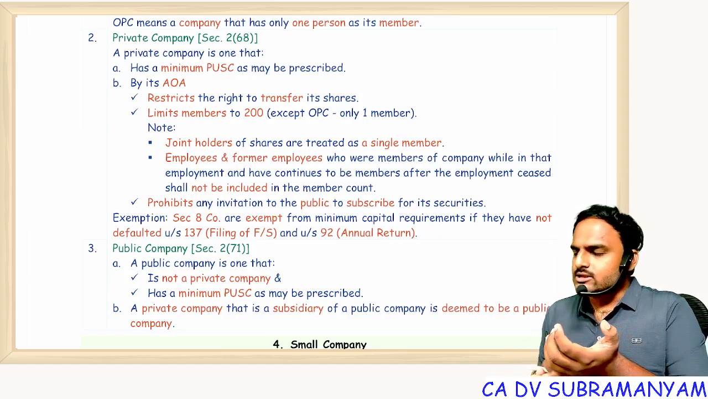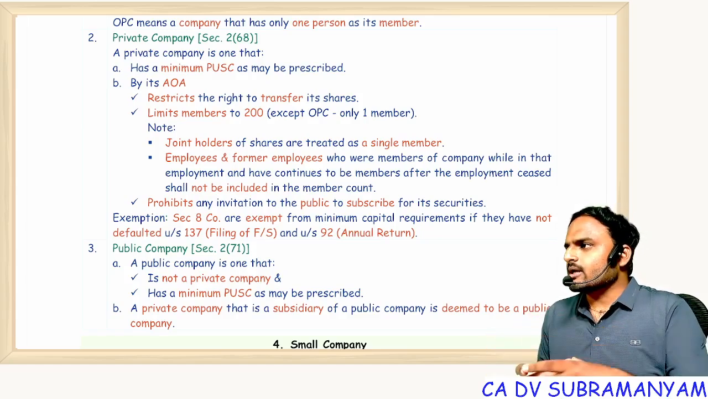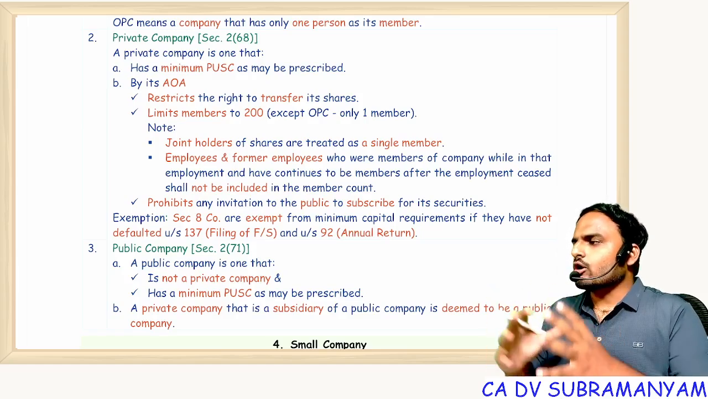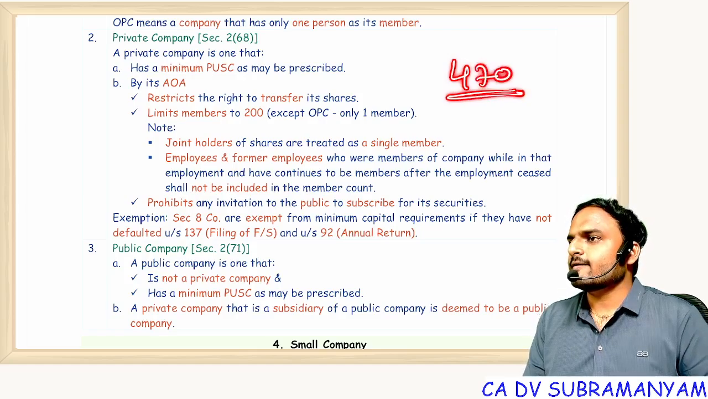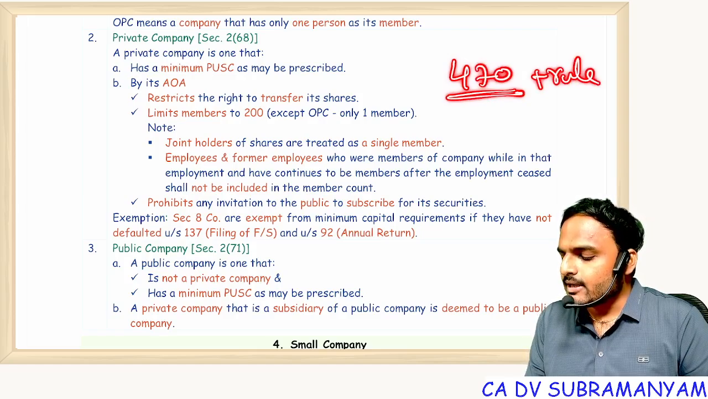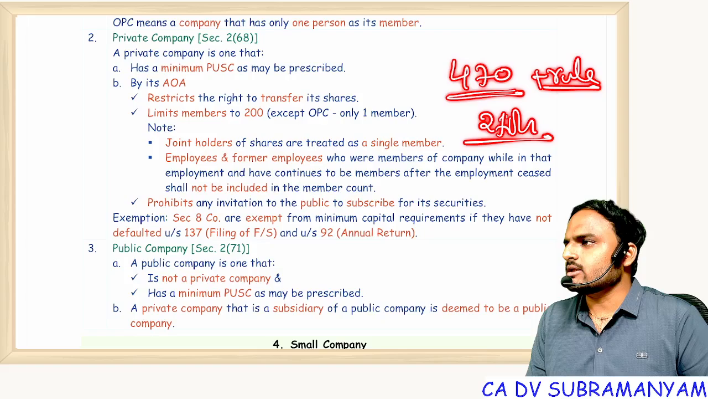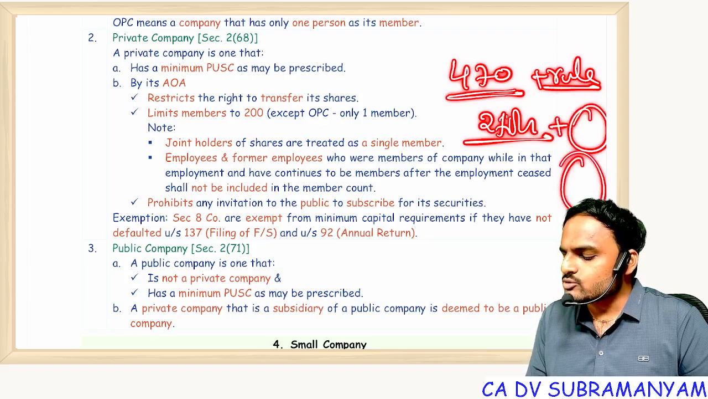After listening to the advantages of the company, you decided to form a company. You came to me to incorporate a company. Now I'm telling you, 470 sections you have to comply. In addition to this, you have to comply with rules. Every year you need to file some 2 forms with ROC. Every year you have to file these many forms to the ROC.